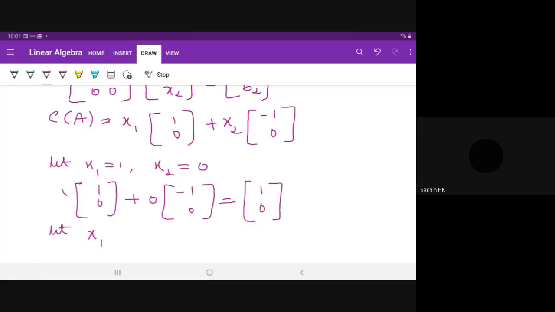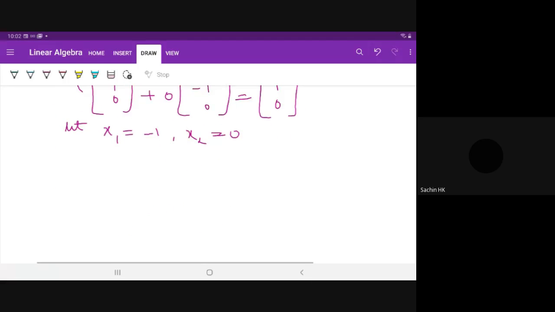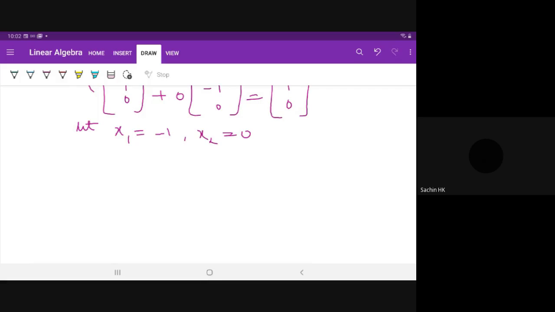Right. So let x1 is equal to minus 1, x2 is equal to 0. These values are randomly taken. Any value you can take and get some vector B, and that vector B belongs to the column space of A. So x1 is minus 1, into 1, 0 plus 0 into minus 1, 0, that is equal to minus 1, 0, right?